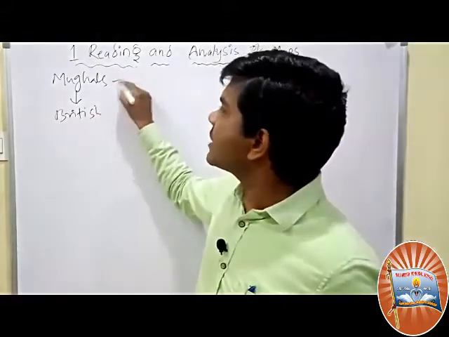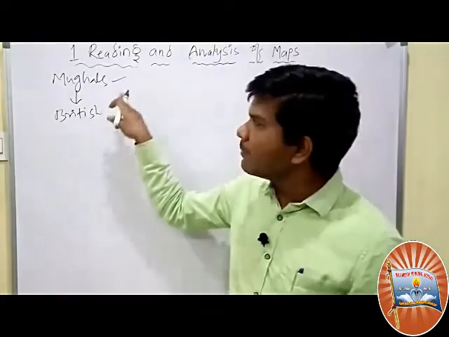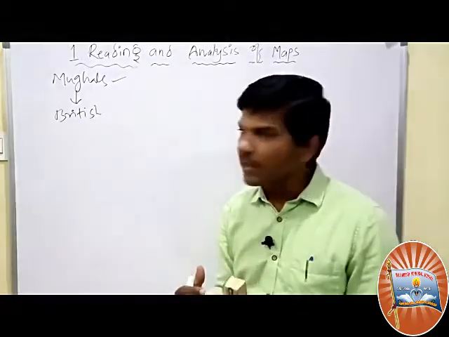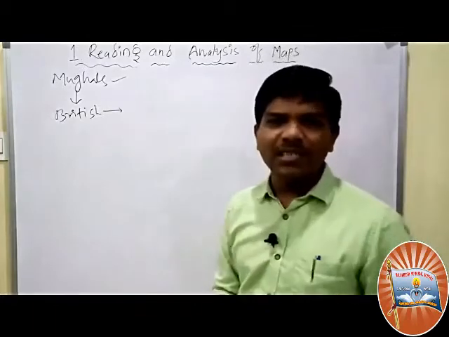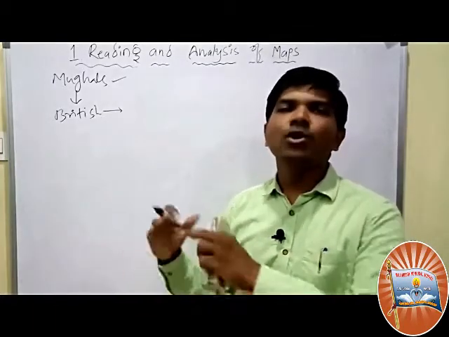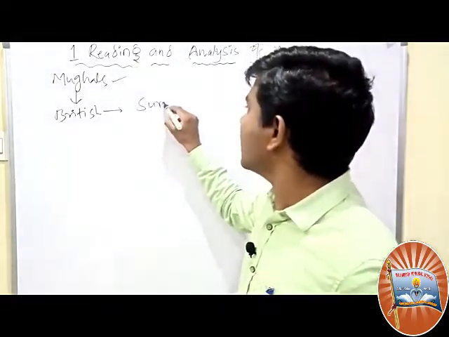The Mughals also made maps, like Sadiq Isfahani, who made maps for the Mughals. Then the British also made maps. They set up one organization which could draw the maps. That is called the Survey of India.